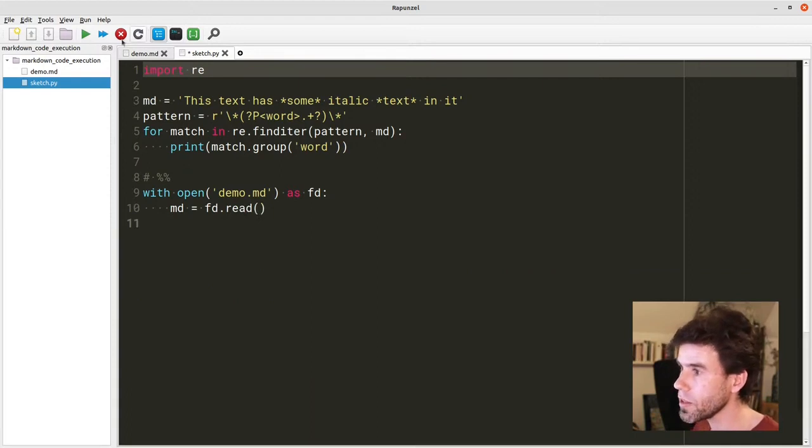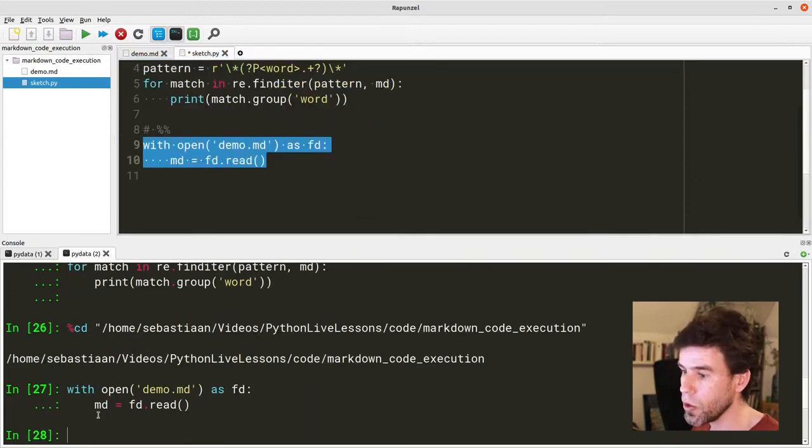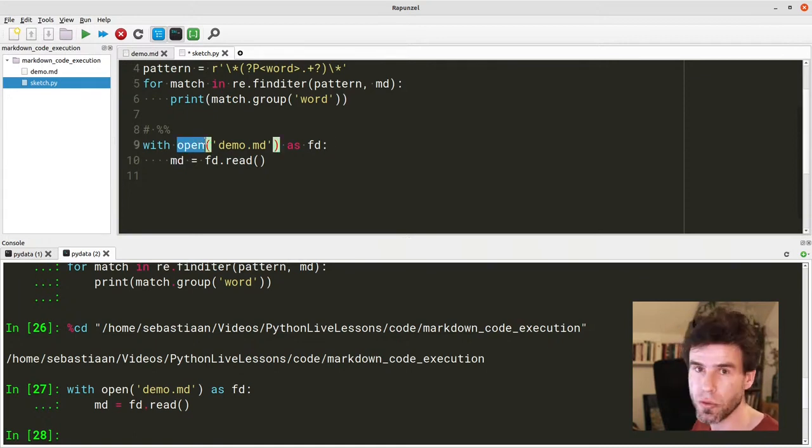If I execute this, run, you will see there's actually no output, but what has happened is that md now contains the contents of demo.md. I hope you're familiar with this. So open is for opening a file. We open the file as fd. We read everything from the file and we assign that to Markdown.